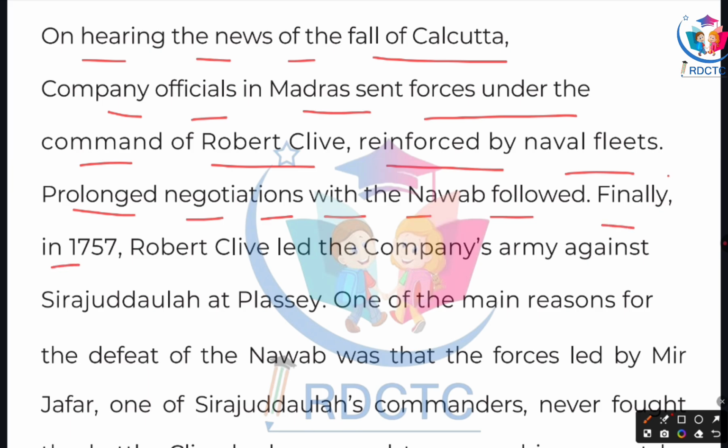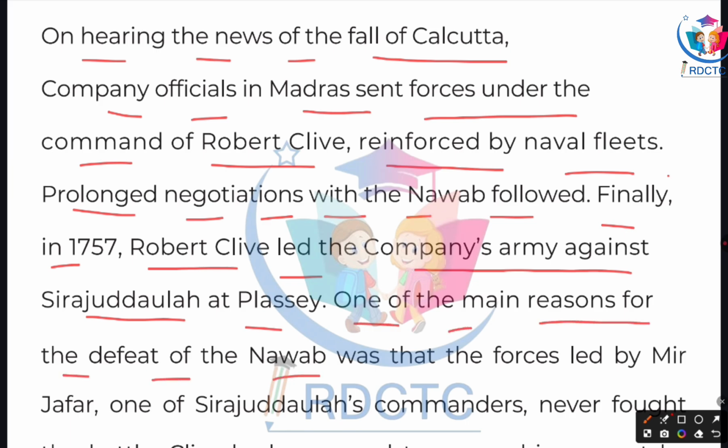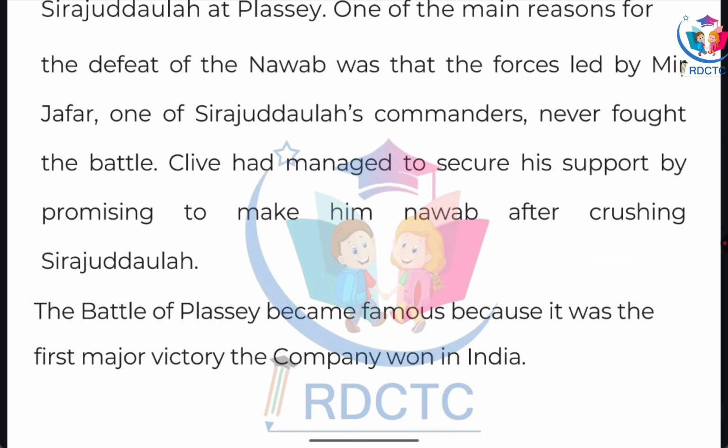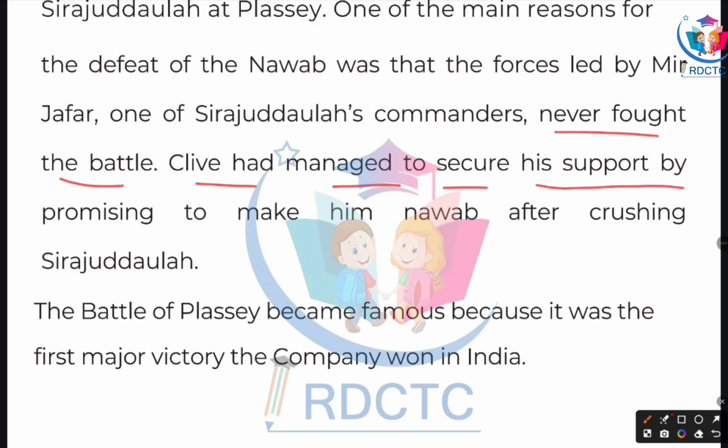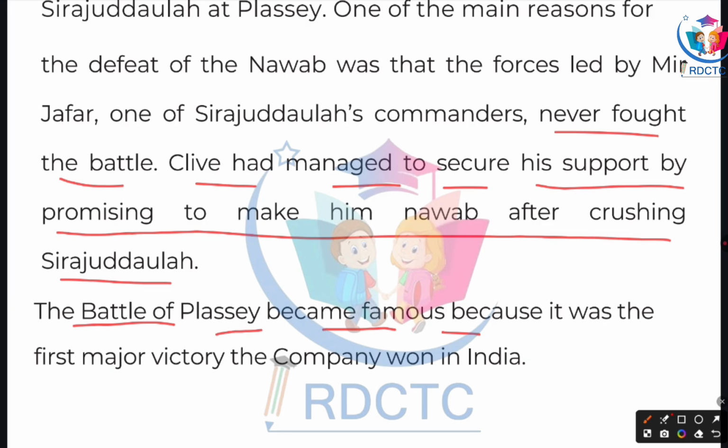Finally, in 1757, Robert Clive led the company's army against Sirajuddaulah at Palashi. One of the main reasons for the defeat of the Nawab was that the forces led by Mir Jafar, one of Sirajuddaulah's commanders, never fought the battle. Clive had managed to secure his support by promising to make him Nawab after crushing Sirajuddaulah. The Battle of Palashi became famous because it was the first major victory that the company won in India.